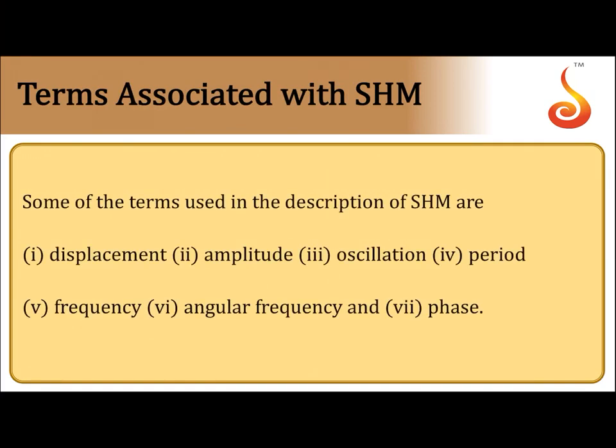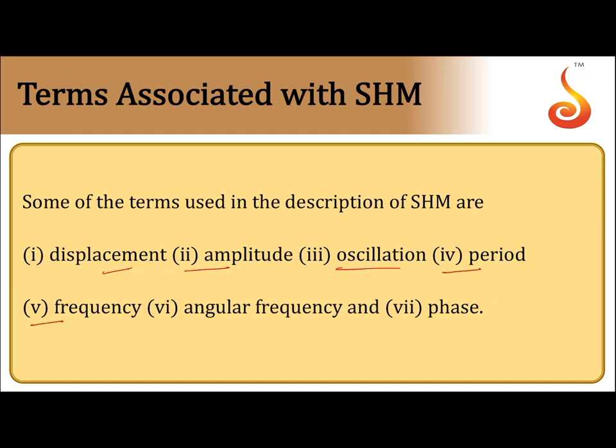So coming to terms associated with simple harmonic motion. First one is oscillation. Then displacement, which is always measured from the mean position, and amplitude, the maximum displacement of the body from the mean position on either side. Then period of motion, the definite time interval after which the motion repeats itself.